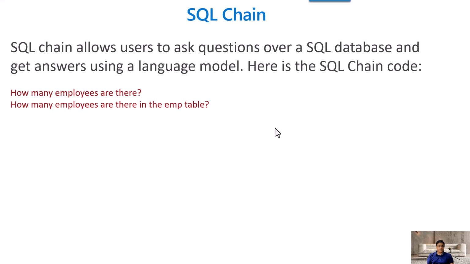Similarly, suppose there is a table and you ask how many employees are there in the EMP table. In that case it knows that there might be an EMP table. It will try to find that table name, and based on that it will provide you the answer. So you can ask any question, and it will go back to the database and try to find your answers from the database. So this is the SQL chain.